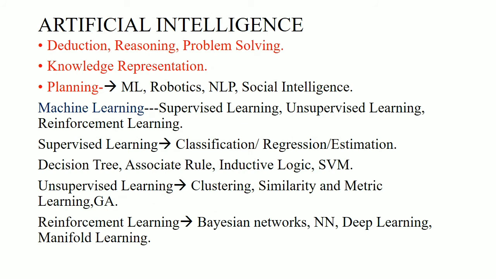So in a summarized view, artificial intelligence has reasoning and problem solving, knowledge representation, planning, machine learning, robotics, NLP, and social intelligence. Machine learning is classified into three: supervised, unsupervised, and reinforcement learning. Supervised learning means we have a supervisor; with the help of the supervisor we make the computer learn.